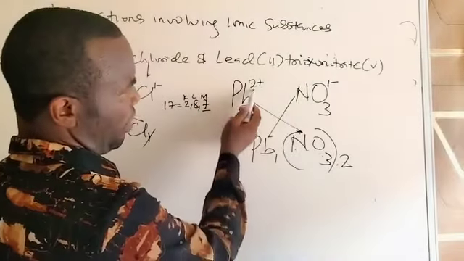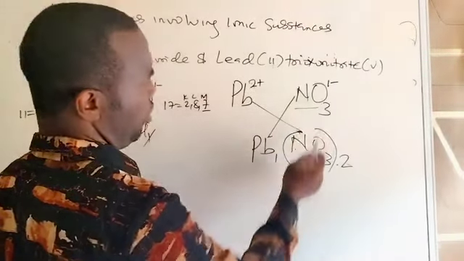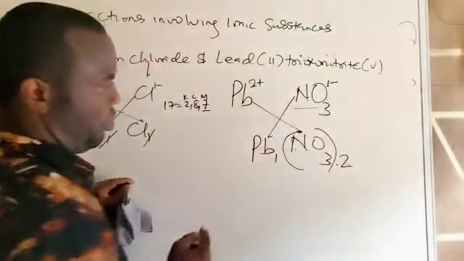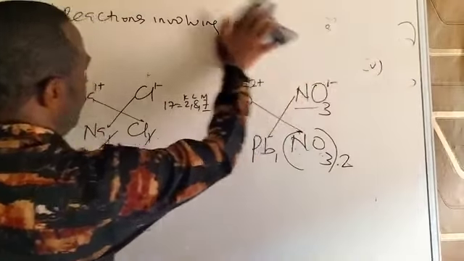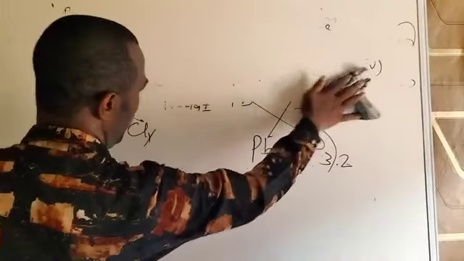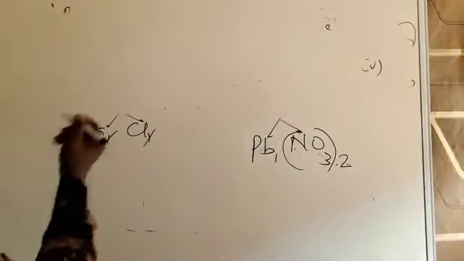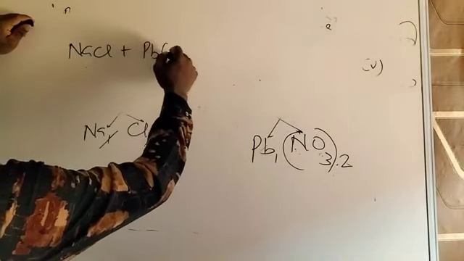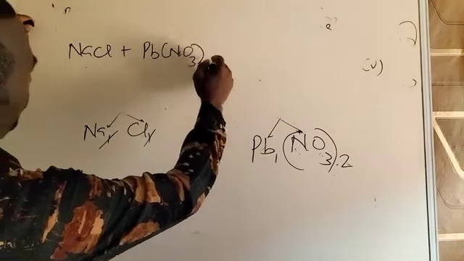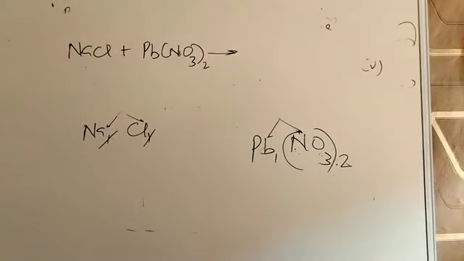So when you want to denote a number on a radical, you have to put a bracket before the number comes in. So that's the formula. So to write the equation now, what then do we do? To write the equation, I'll write the formula of the substances: NaCl plus Pb(NO3)2. So having done that, what then do we do?